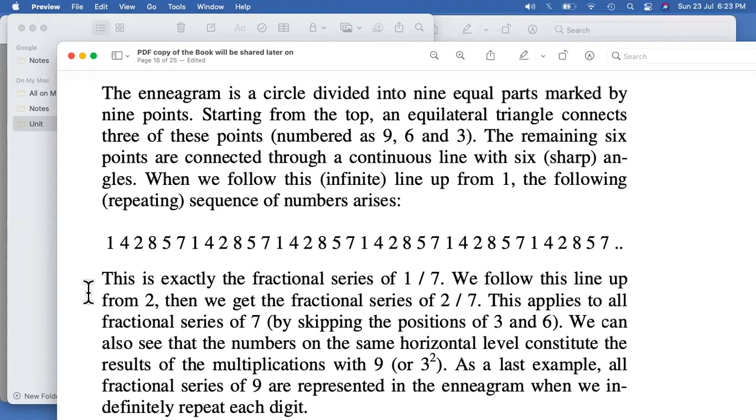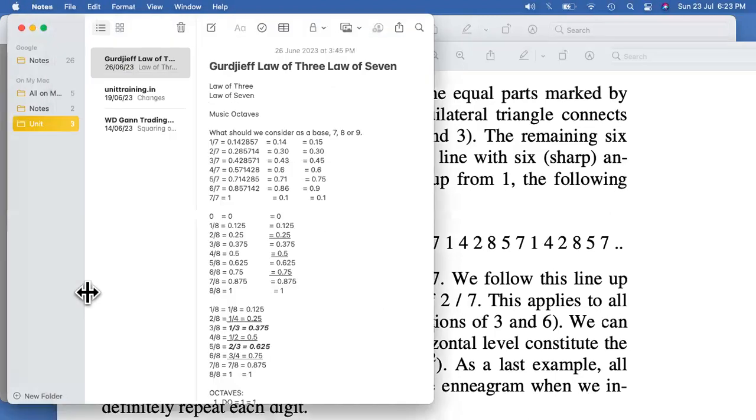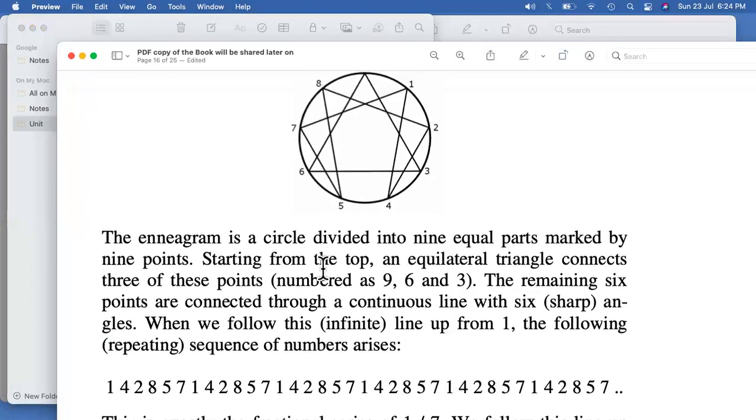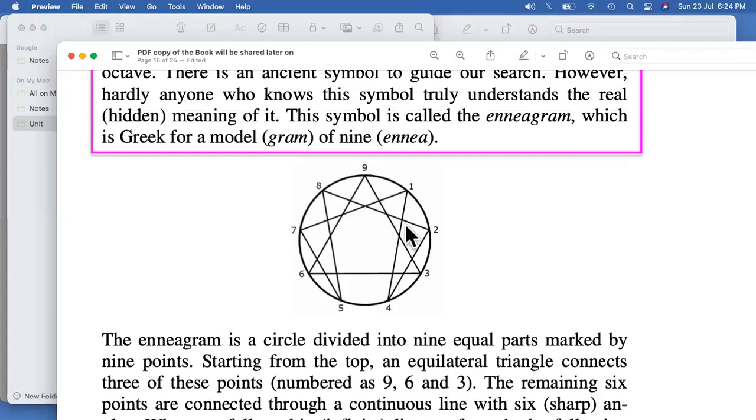That is one of the most important and beautiful things about the number 7. This is how the number comes into the picture, and that's why we get this series of 142857. And now if you represent it over here in terms of the anagram, it is 142857.